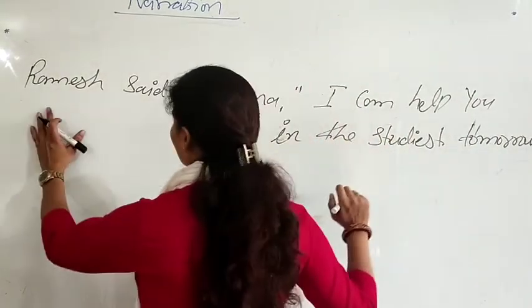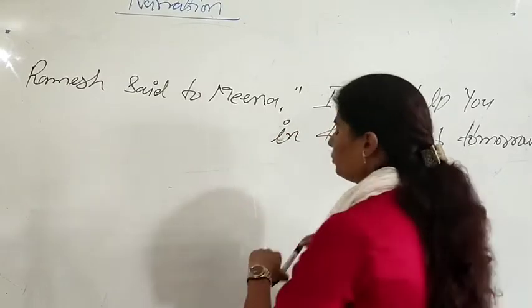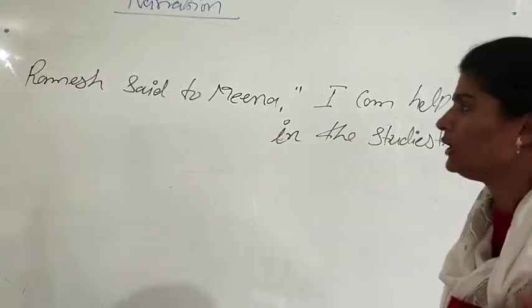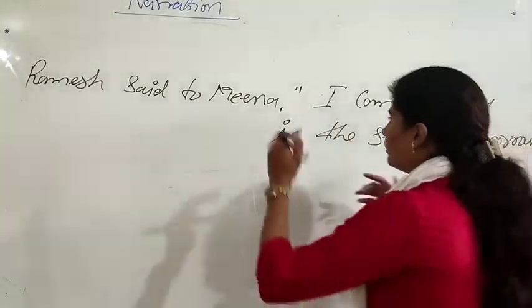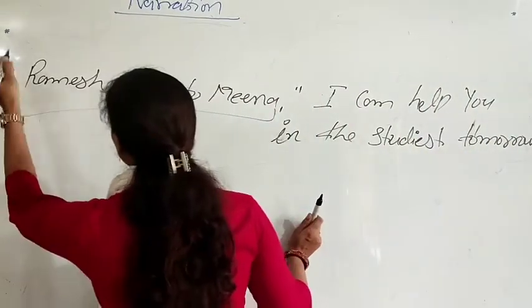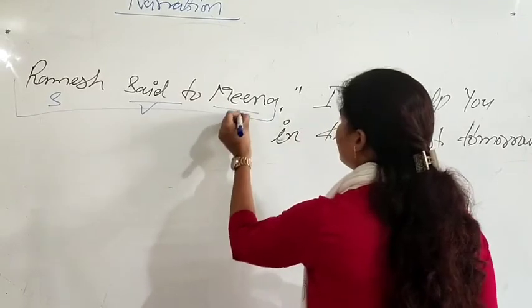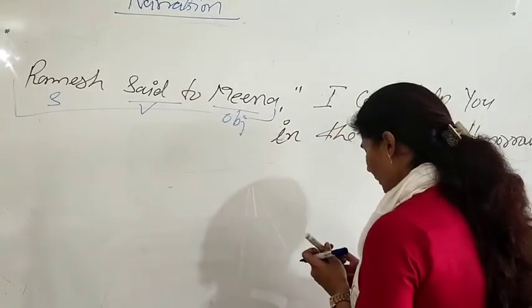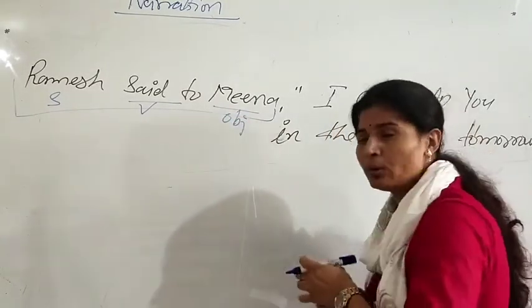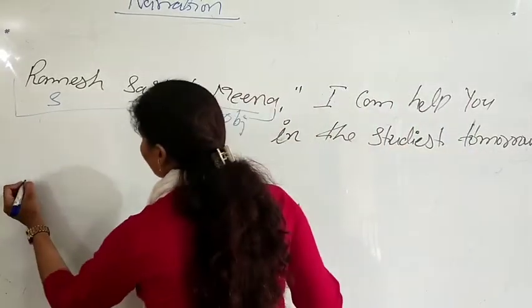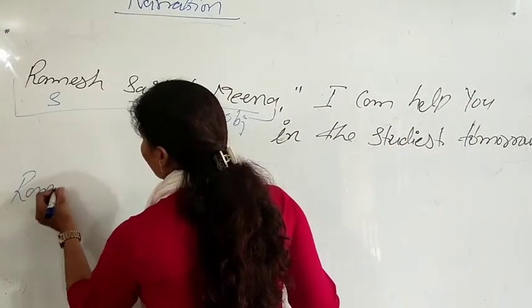So see this one, when you're going to change this one, first we need to change the reporting clause, that is outside the inverted comma. This is your subject, this one is the verb, and this is your object. So by now I guess you got all the rules. Ramesh will be as it is.